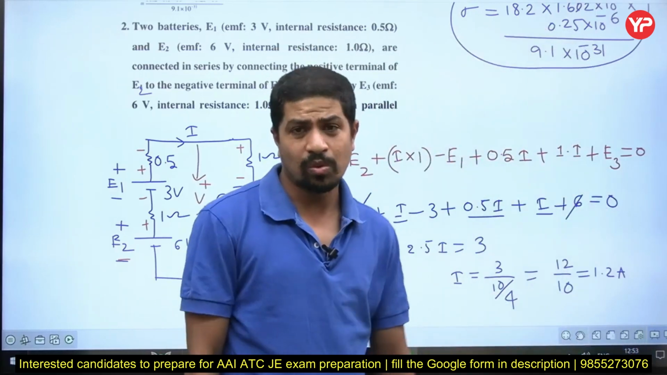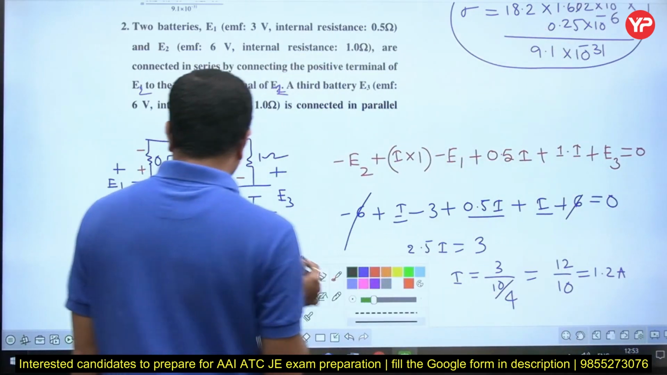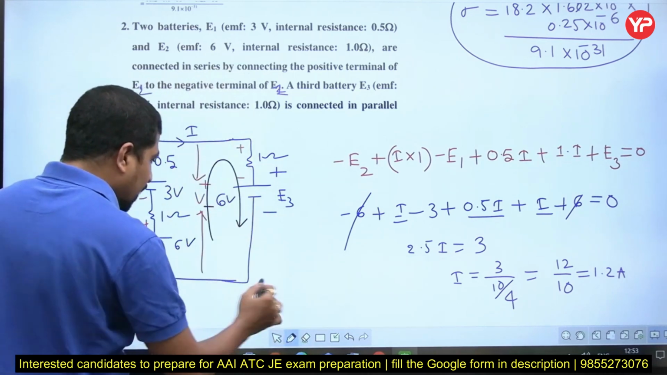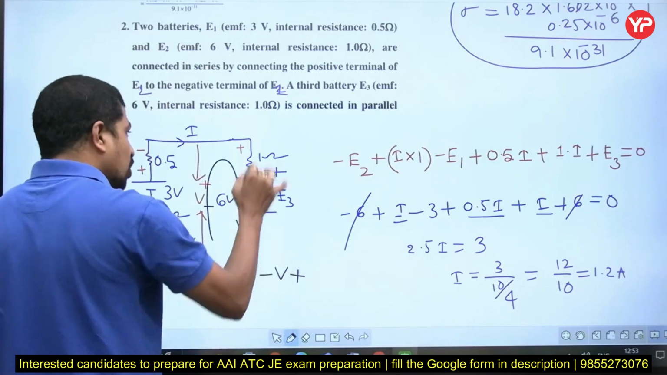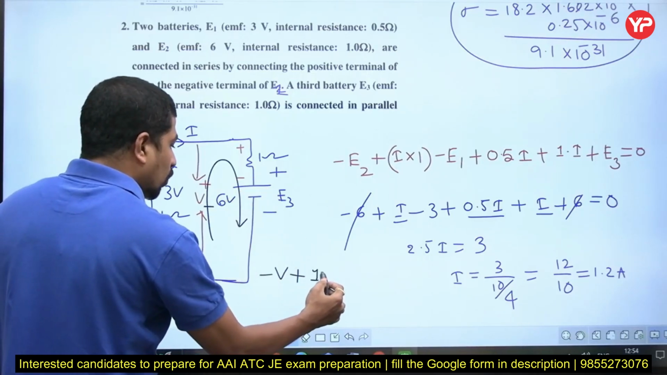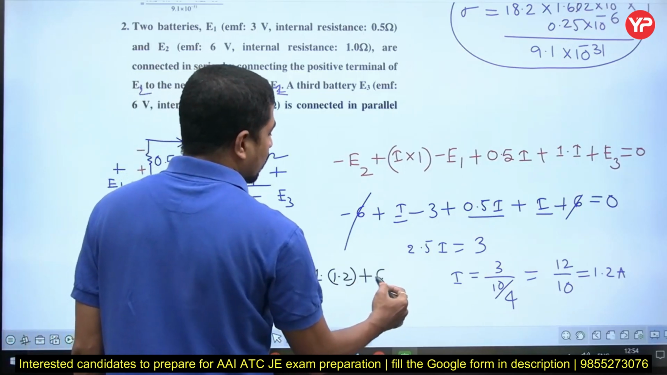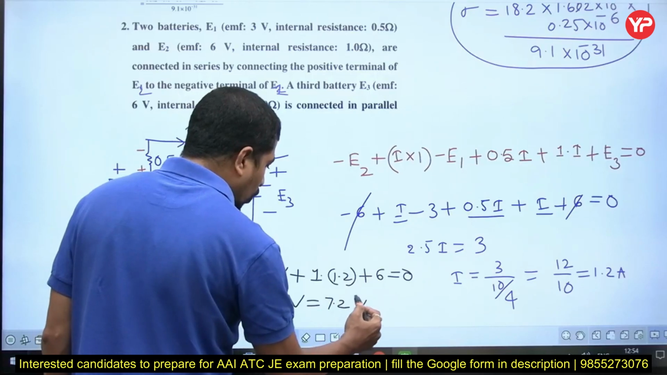Sir, he asked about voltage, why did you find the current? Yes, the current will also help us now easily. Now I'll assume this as a closed path. I don't know V. I'll start at this minus. I'm writing KVL for this one. Minus V, I don't know, plus, this way, plus 1 into I, I is 1.2, plus E3. E3 is 6, equal to 0. From this one, V is equal to 7.2 volts.